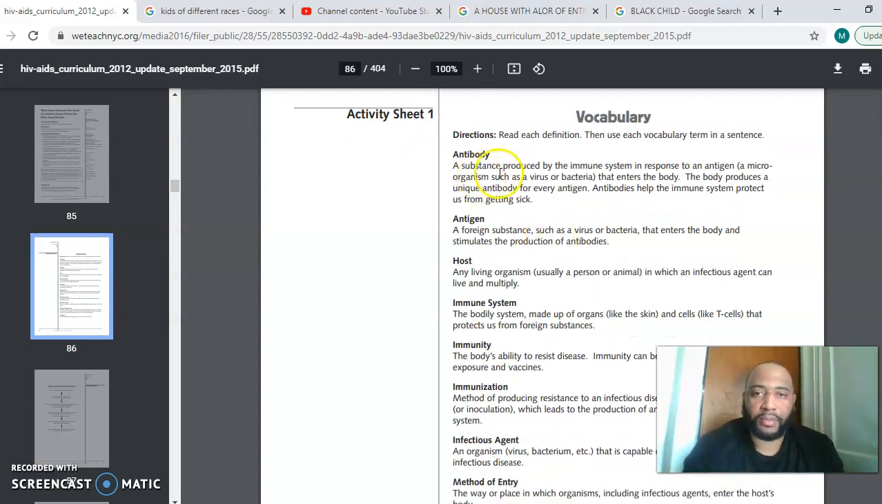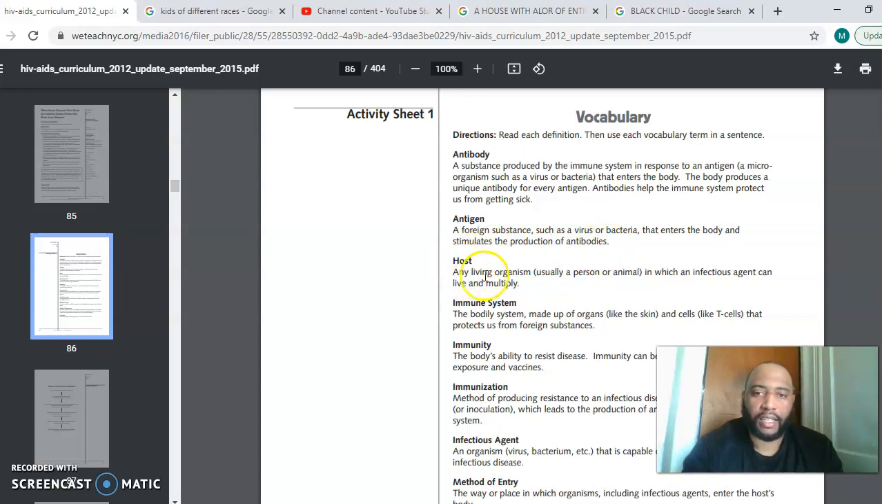Antibody, a substance produced by the immune system in response to an antigen. Antigen, a microorganism such as a virus or bacteria that enters the body. The body produces a unique antibody for every antigen. Antibodies help the immune system protect us from getting sick. Antigen, a foreign substance such as a virus or bacteria that enters the body and stimulates the production of antibodies.